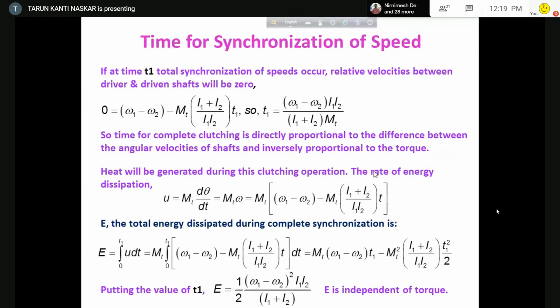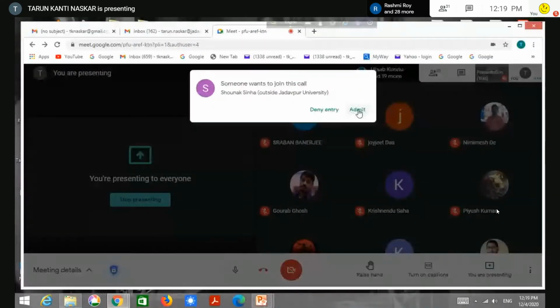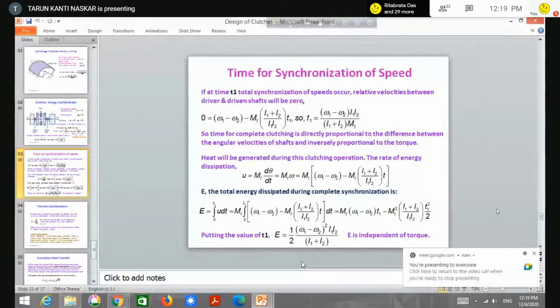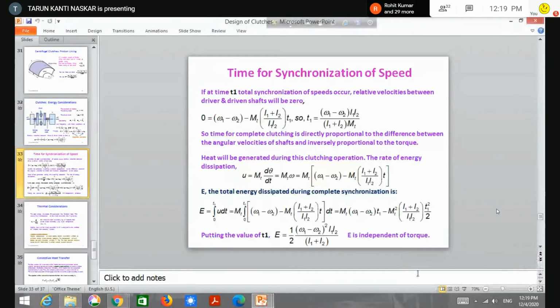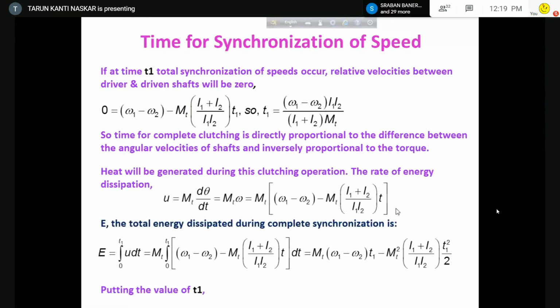Now this energy, so there will be heat generated in the system, and there must be some arrangement for cooling because heat ultimately affects the friction property.